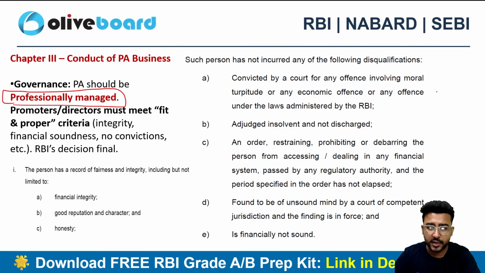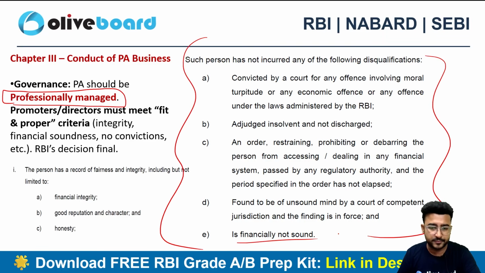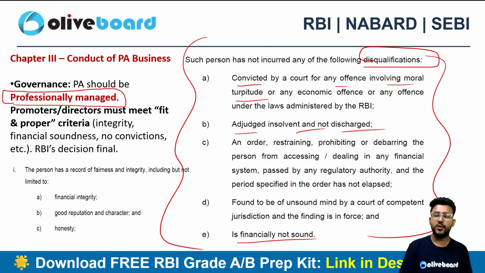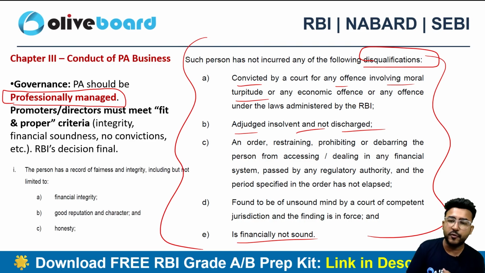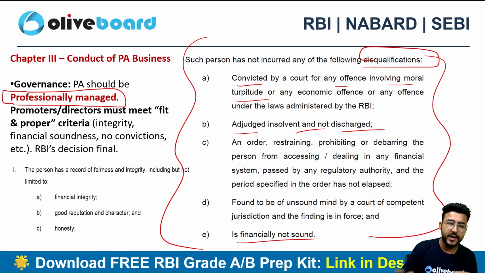And there is a particular requirement that they need to follow here, that they should be financially sound. You will be disqualified if you are financially not sound, right? If you are convicted for any offense involving moral turpitude, or adjudicated insolvent and not discharged. You are adjudicated as an insolvent, and as of now you are not discharged. So these are conditions that you need to fulfill. You should not be falling in the disqualified area here, in order to be the promoter or director of a payment aggregator.